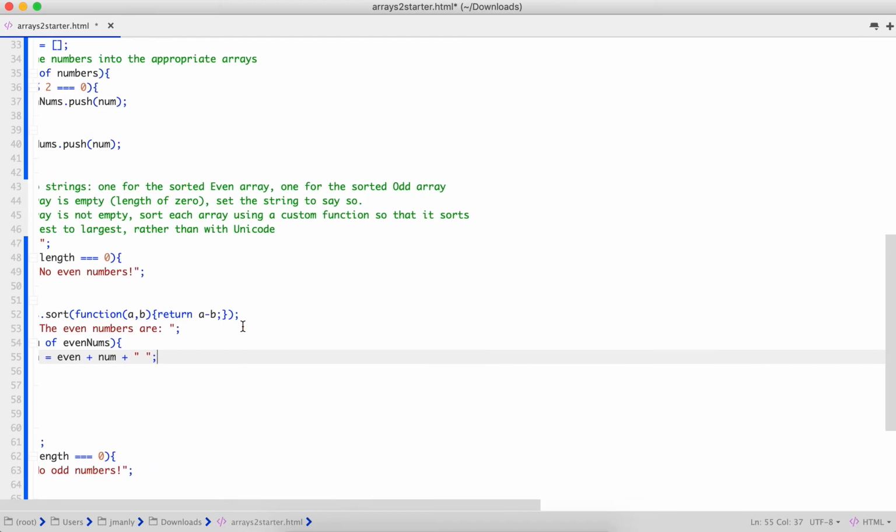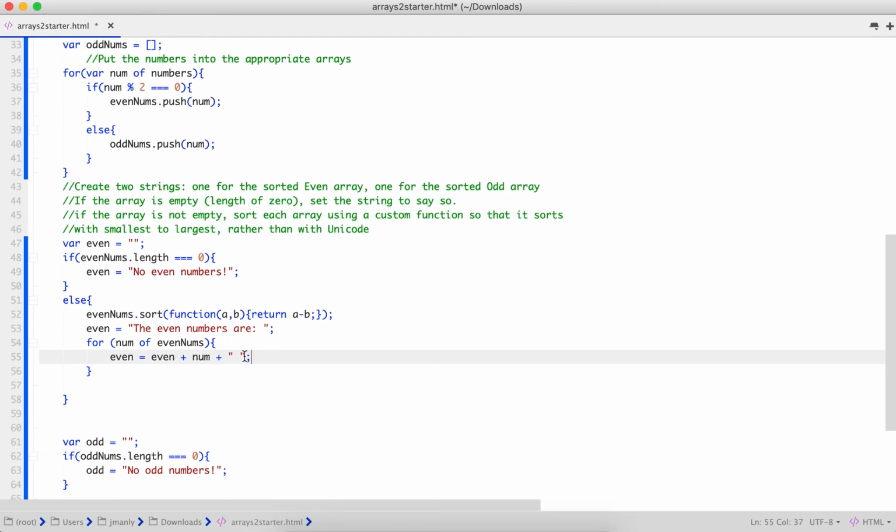And you could always change this up so that it looks the way you want it to look, but essentially if there are elements in that array, we're going to start the string with "the even numbers are", and then we're going to traverse the array and add each even number to this string with a space so that they don't all jumble together.